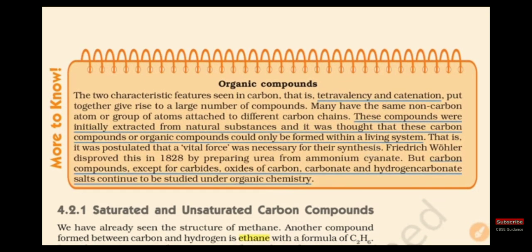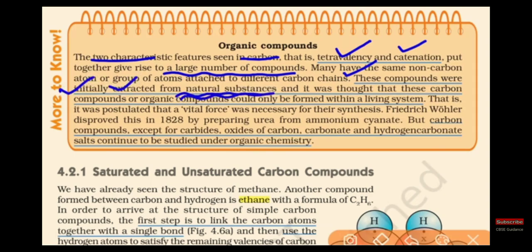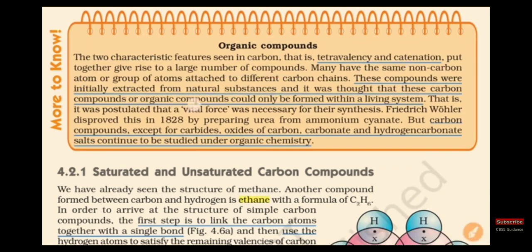Come to the organic compounds. Here, the two features seen in carbon are tetravalency and catenation. When put together, in a large number of compounds, many have the same non-carbon atoms or group of atoms attached to different carbon chains. These carbon compounds are extracted from natural sources like plants, animals, petroleum or coal. Plants and animals are organic compounds. Petroleum and coal are also formed indirectly from organic matter.